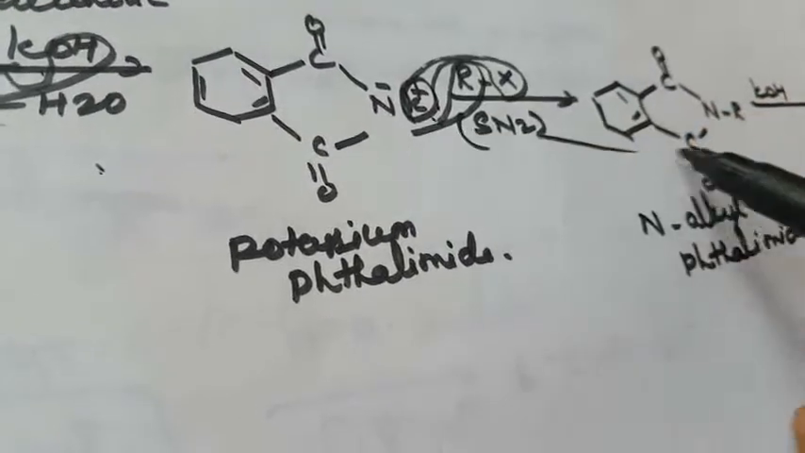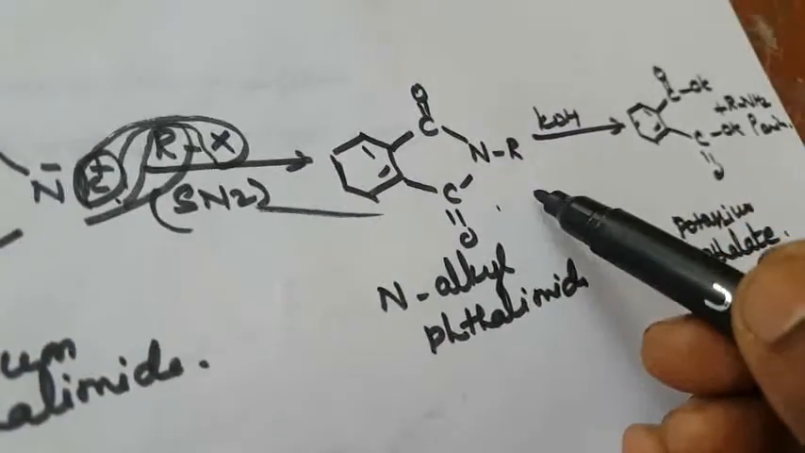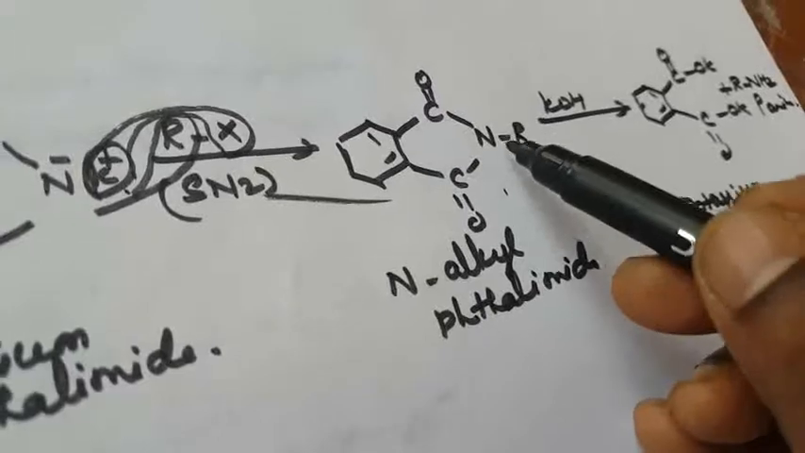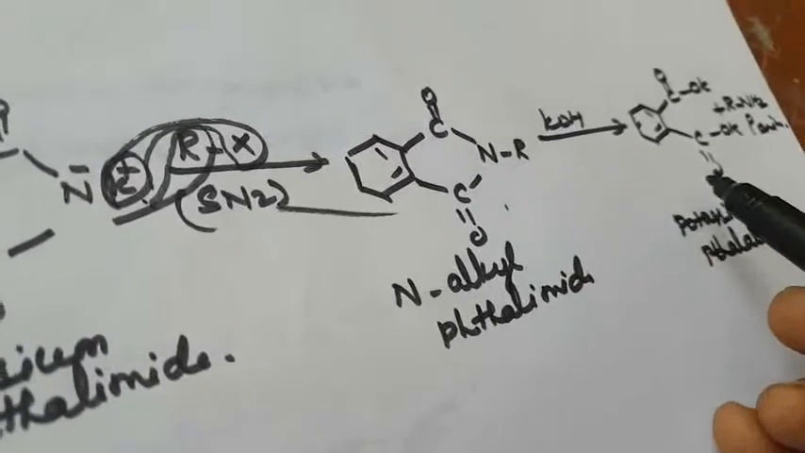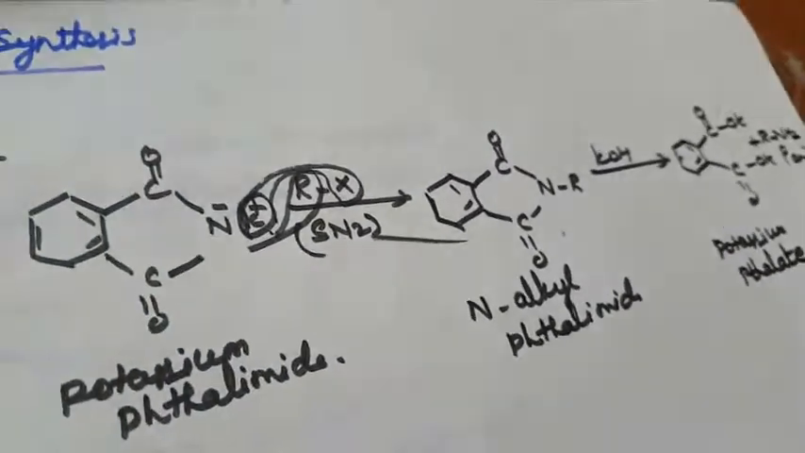KX will be removed and N-R will be formed, that is, the N-alkyl group. Again with KOH, NH2 will be removed as an amine. Next one is Hofmann ammonolysis.